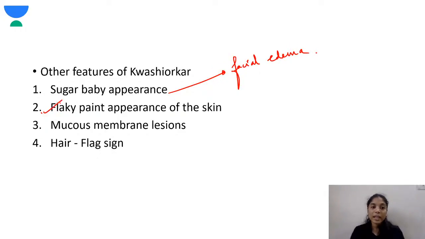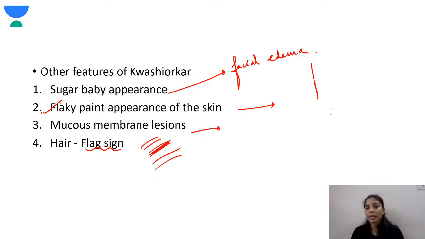Then there is this flaky paint appearance. In flaky paint appearance, there will be desquamation and pigmentation of the skin. And then there is peeling of the skin, which gives this flaky paint appearance. Okay, next is the mucous membrane. There is glossitis and cheilitis in children with kwashiorkor. And in the hair, there is the flag sign. What is the flag sign? The flag sign is an alternating band of hyperpigmented and normal colored hair. Okay, that is called the flag sign.